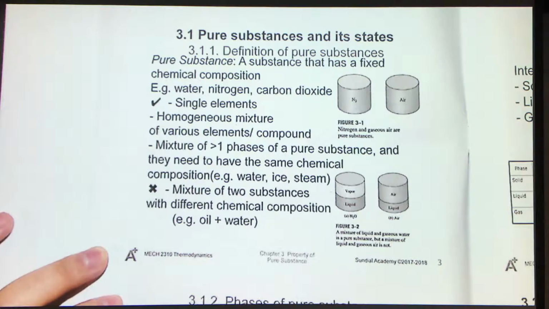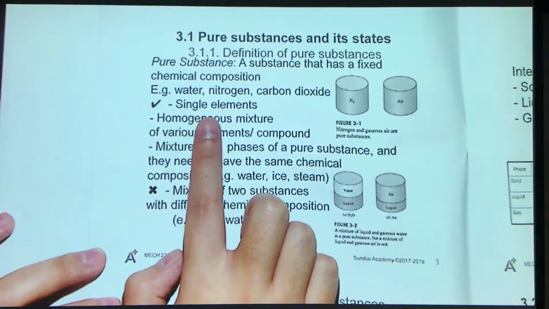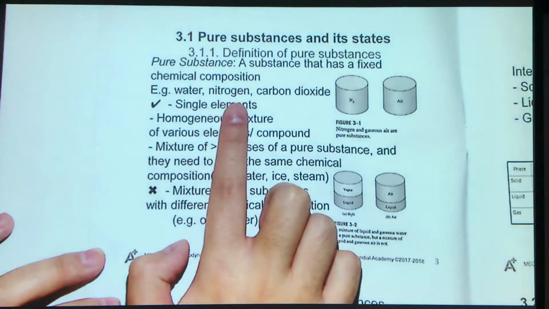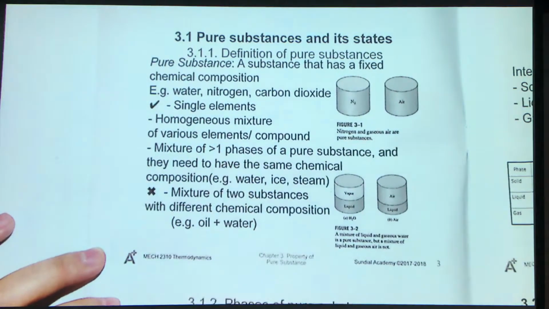For example, some common substances like water, nitrogen, and also carbon dioxide are examples of pure substances. This kind of pure substance will include some single elements. For example, for nitrogen, we have only one element, N. But we will also consider some homogeneous mixture of various elements and compounds to be pure substances. For example, gaseous air.